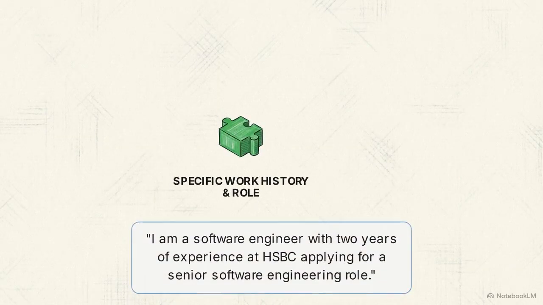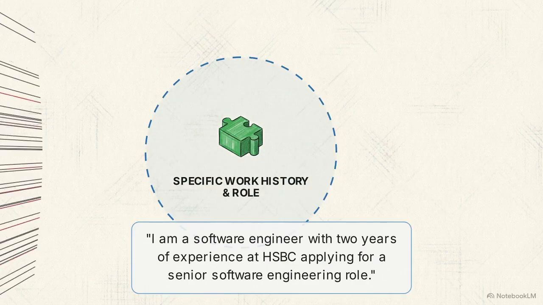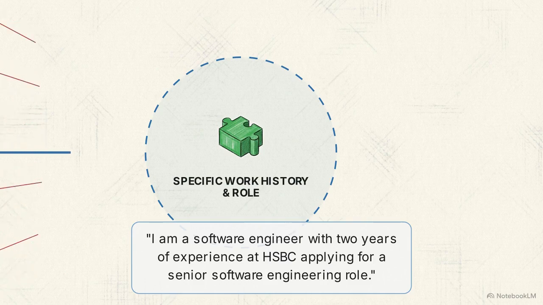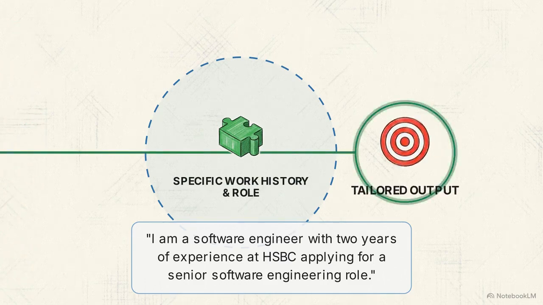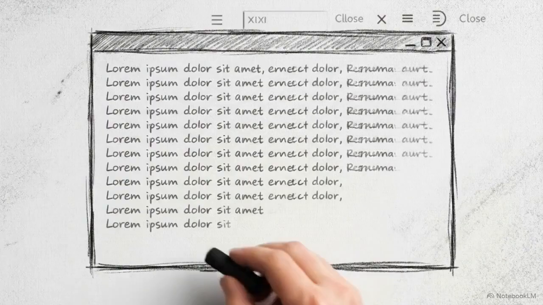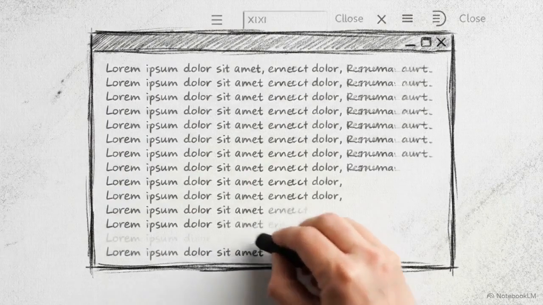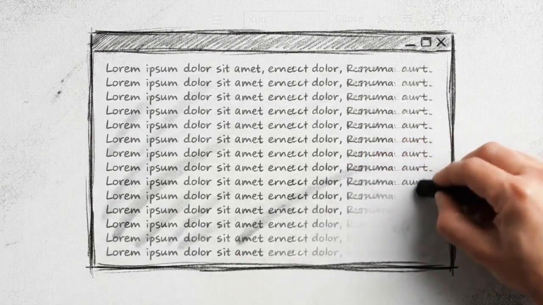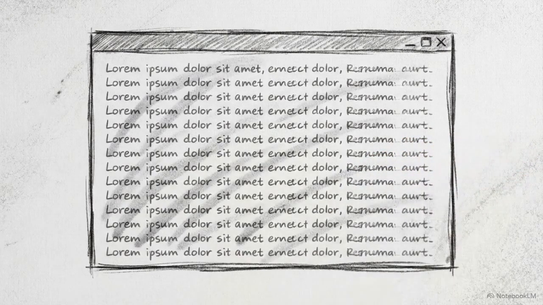"I am a software engineer with 2 years of experience at HSBC, applying for a senior software engineering role." These precise details act as anchor points, actively filtering out irrelevant data pathways and generalized advice. Without high-fidelity inputs, the model has no choice but to fill the gaps in its understanding with statistical averages.